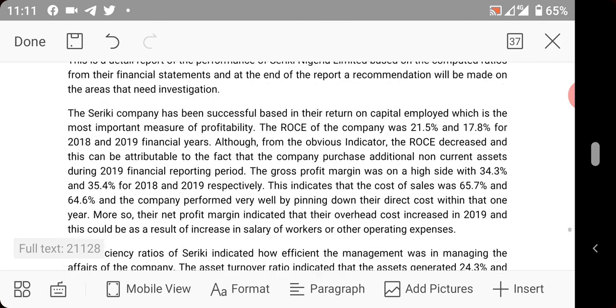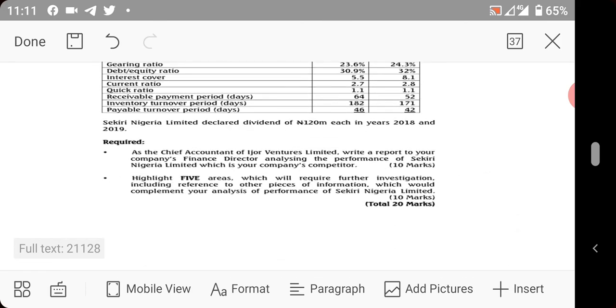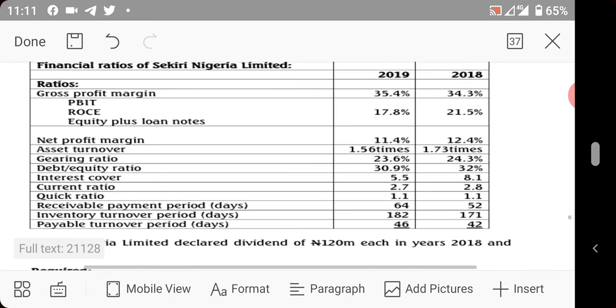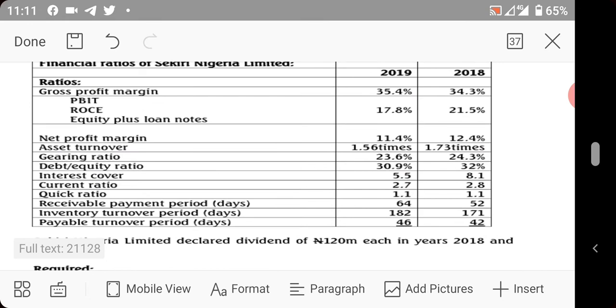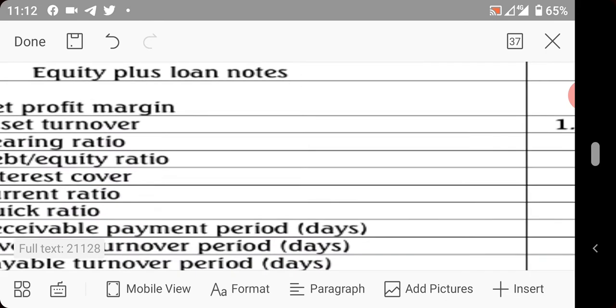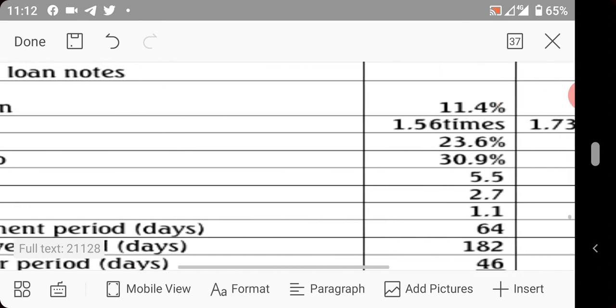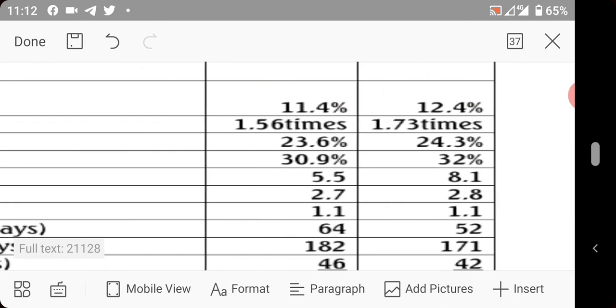So let's go back and look at the ratios given to us. These are the ratios. Look at them. You can see the gearing ratio. It was 24.3% in 2018 and 23.6% in 2019. It reduced because we retired some loan.